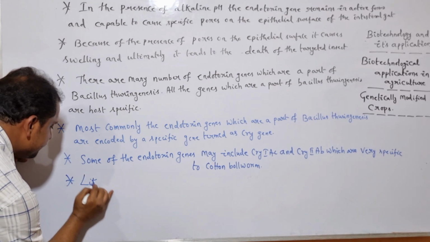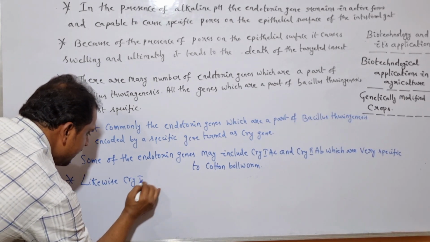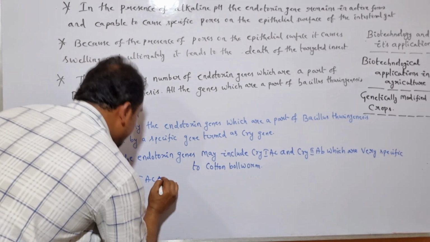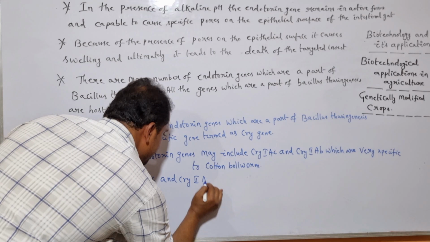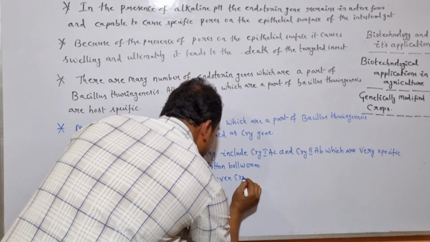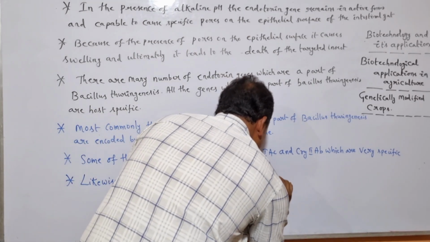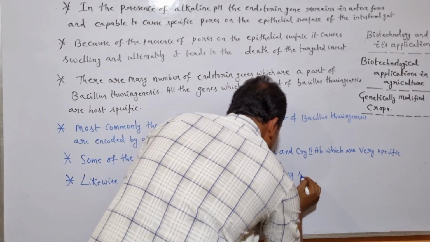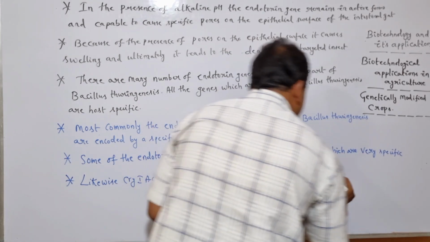Likewise cry1AC and cry2AB, even cry1AB is very specific to corn borer.